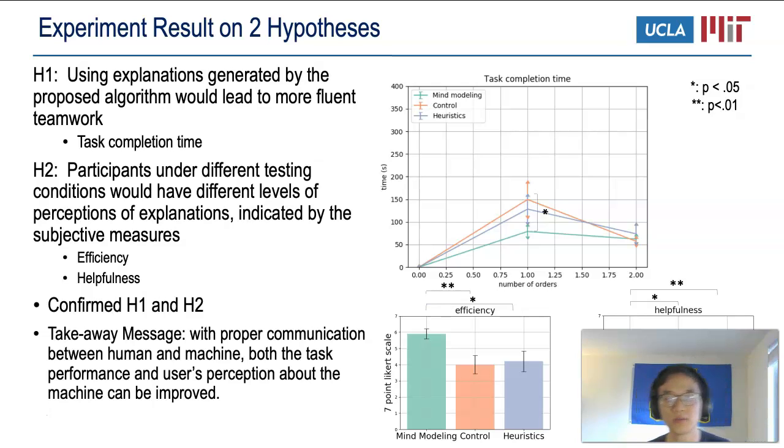In our experiments, our participants played 2 rounds with the robot for the same task, which is making apple juice. During the task, we measured the task completion time in both rounds. The line plot shows that our explanation generation framework helped the user finish the task more efficiently on their first run, while those in the control group need to complete the task one more time to be able to finish it with the same efficiency. We also observed that users in the mind modeling group viewed the robot as a more helpful and efficient team member, which confirmed our hypothesis.